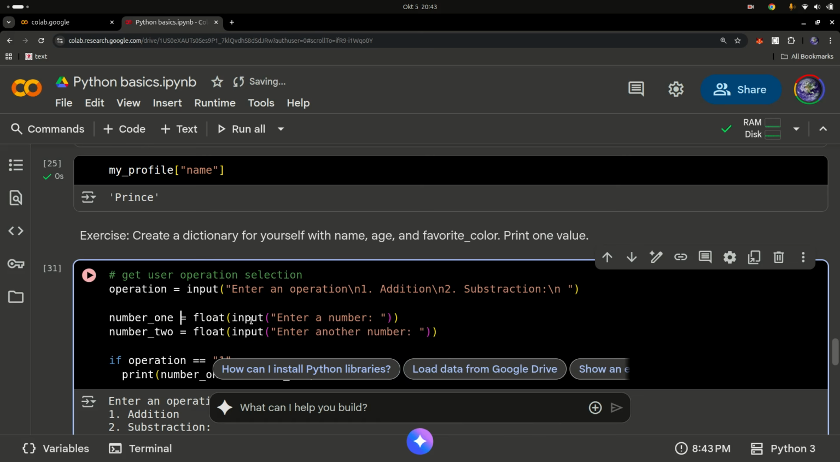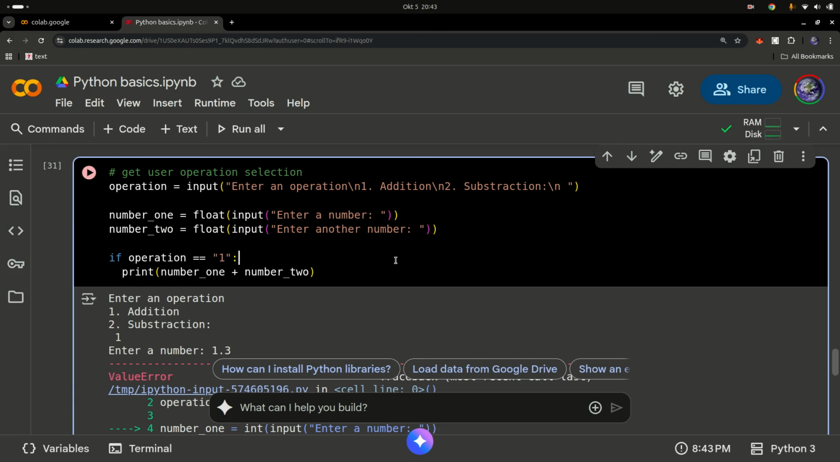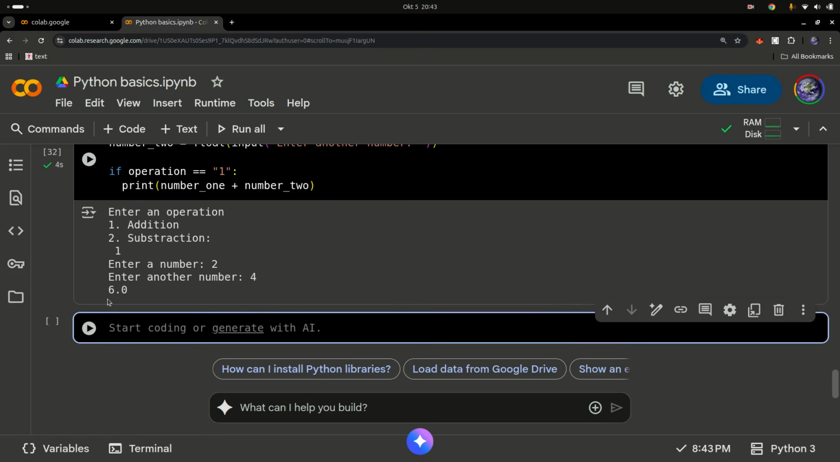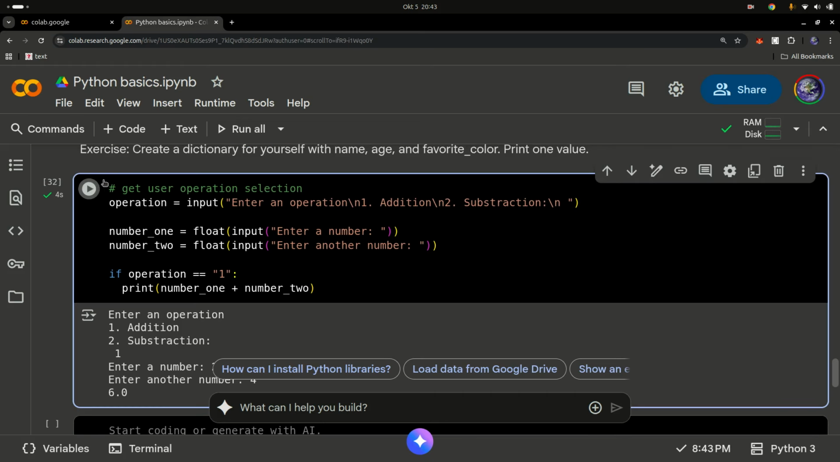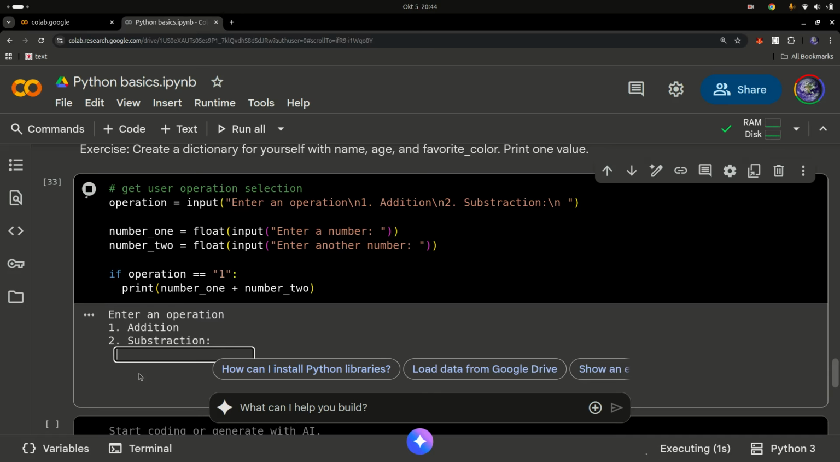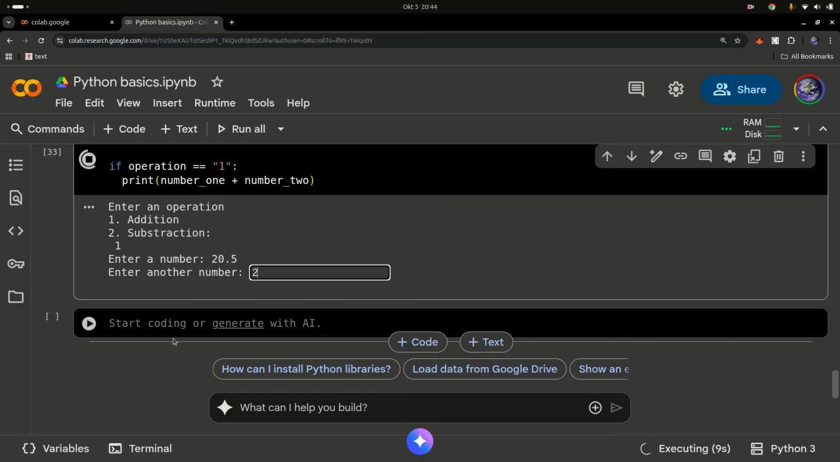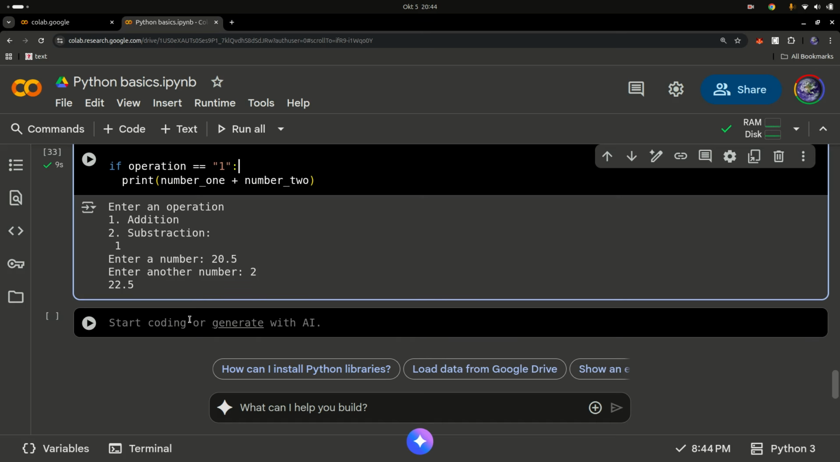So that's basically what you have. Two numbers, and you're just adding them up. So they can be either an integer or a decimal number. It would all work. So you get 6.0, right? Because if you add two floats, two decimals together, you end up getting a decimal. Okay, so run this again, and let's say operation 1, and then if I input 20.5, and then another one I input 2, I should get 22.5. Perfect. Now our program works fine.